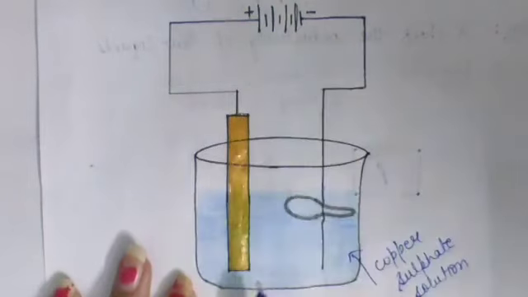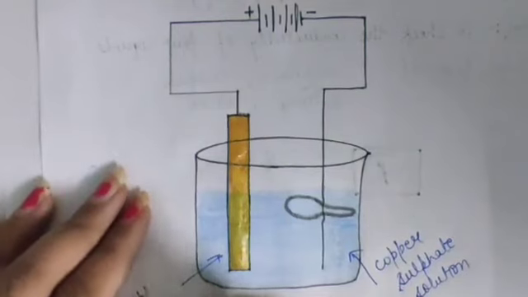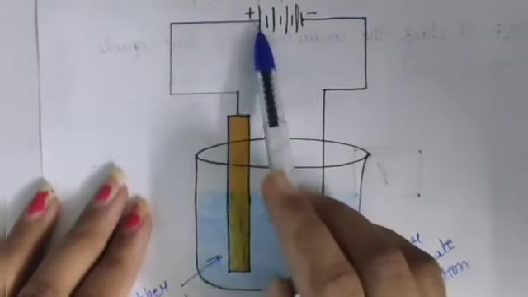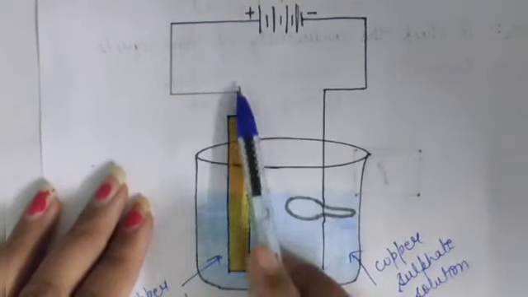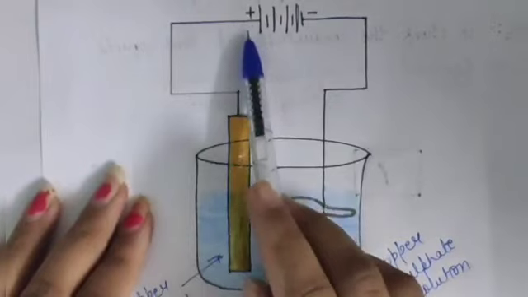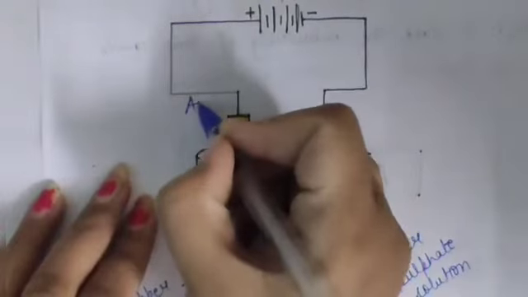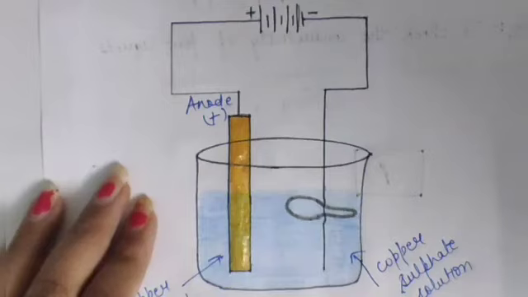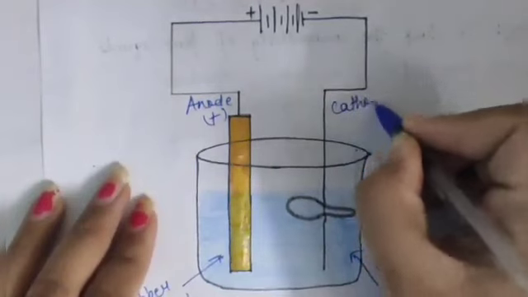Okay, and connect the iron spoon which is to be electroplated to the negative terminal of the battery. And this is a copper strip, and connect the copper strip to the positive terminal of the battery. So the copper strip which is connected to the positive terminal of the battery is called anode, and the spoon, which is connected to the negative terminal of the battery, is called cathode.